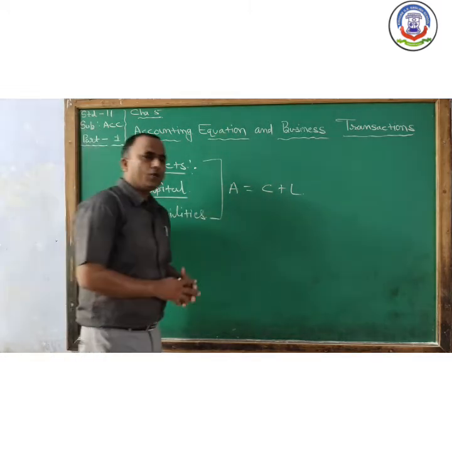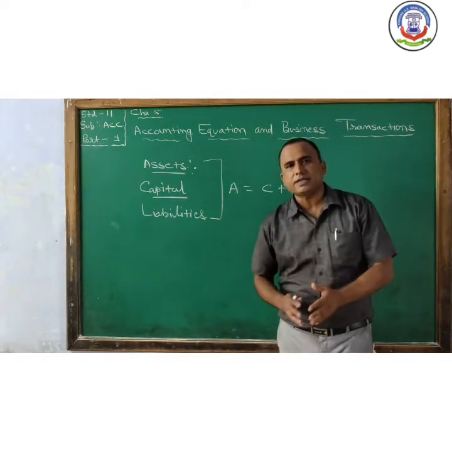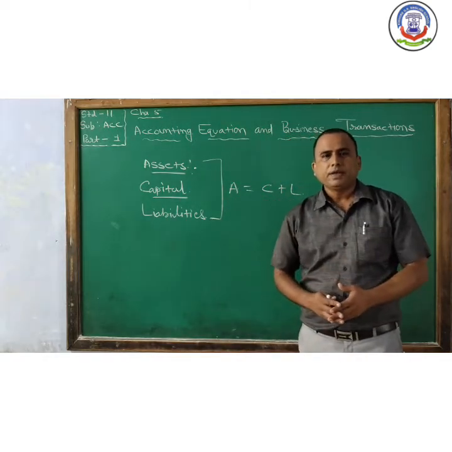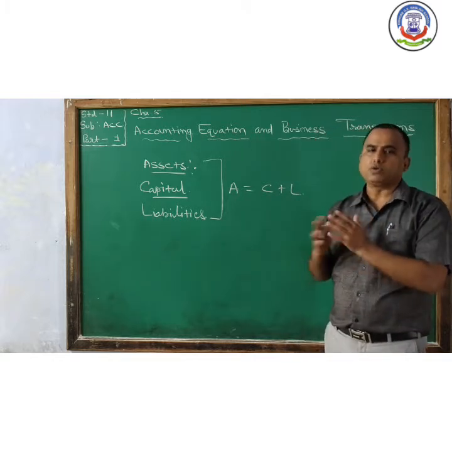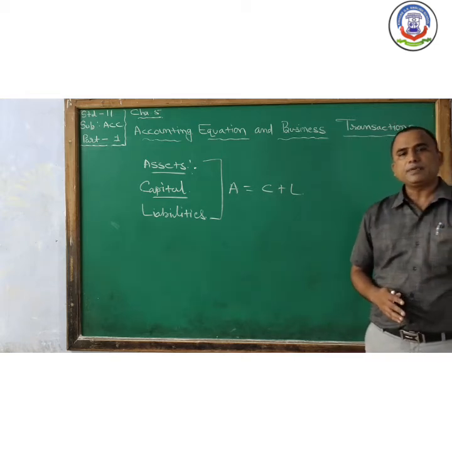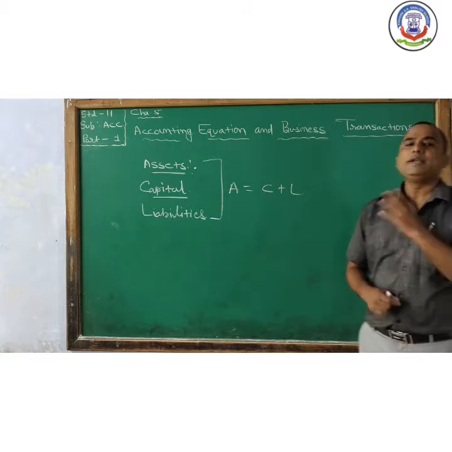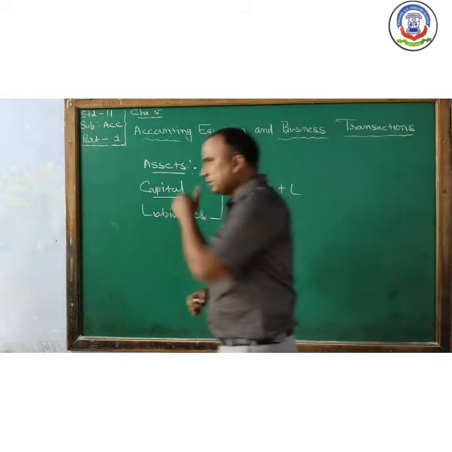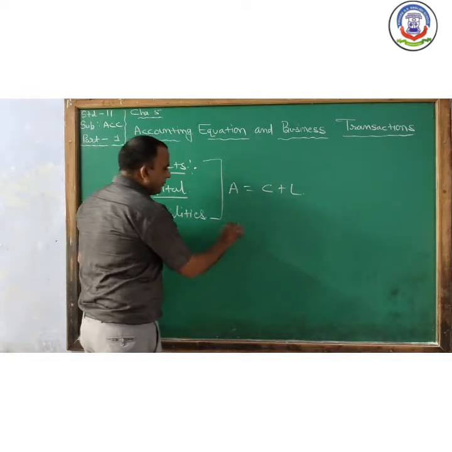As per the double entry bookkeeping system, whenever we record all the economic transactions in a systematic way in various books of account, we have to prepare various books. Like we have to prepare a general subsidiary book, then after the cash book, and at the last we have to prepare final account. In the final account, we have to prepare three statements.